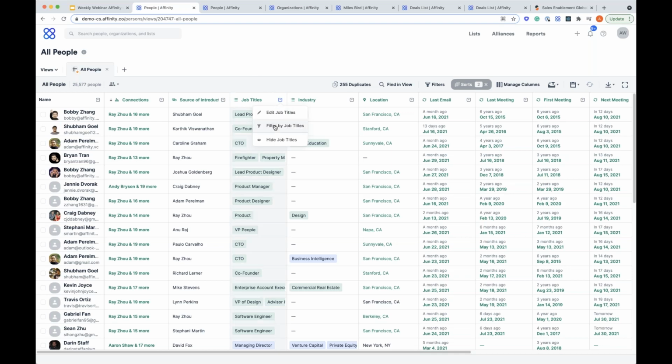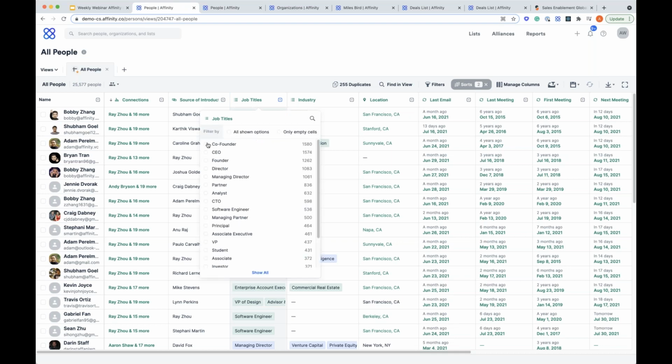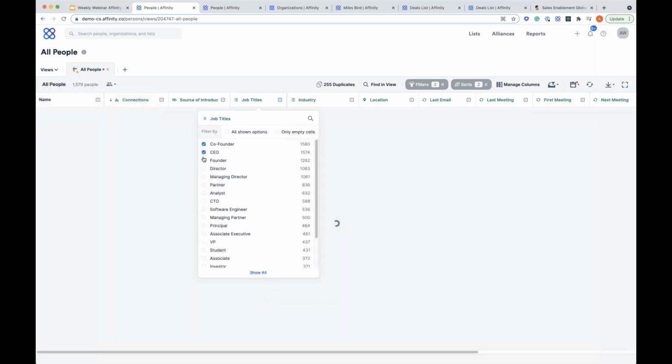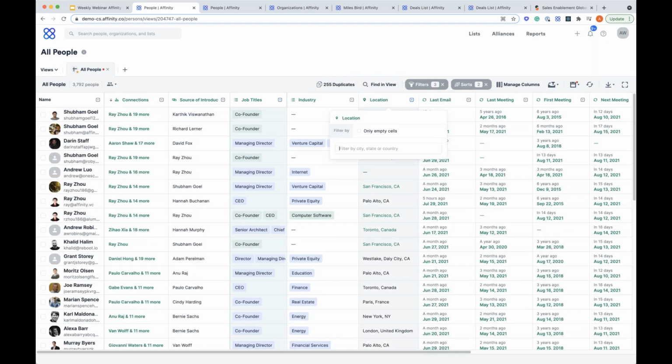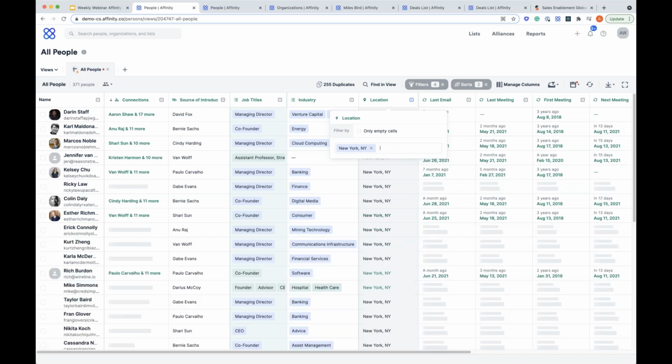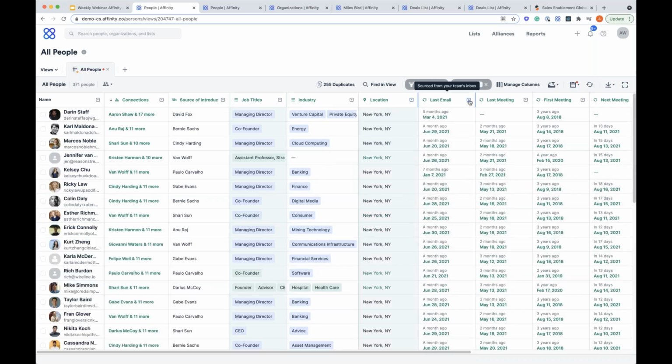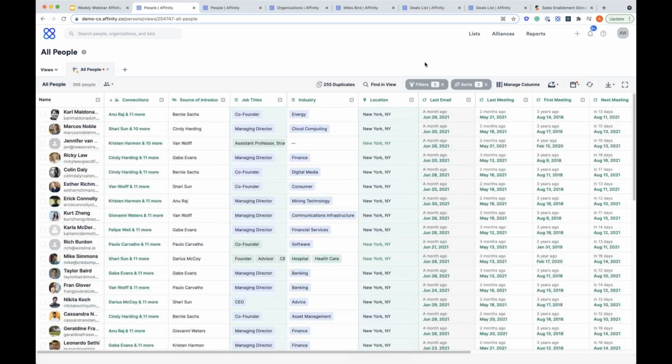So maybe you want to say, hey, I want to filter by job titles, and I just want to see everyone who's a CEO, a co-founder, a managing director. And I obviously want to see everybody who's located in New York because that's where I'm going to be geographically. And let's just take a look at our relationship or our communication history here. I want to filter and say, hey, maybe I want to see everyone that I haven't talked to in the past 3 months because I want to re-engage with those people. And now we've taken that list of 25,000 down to 360.